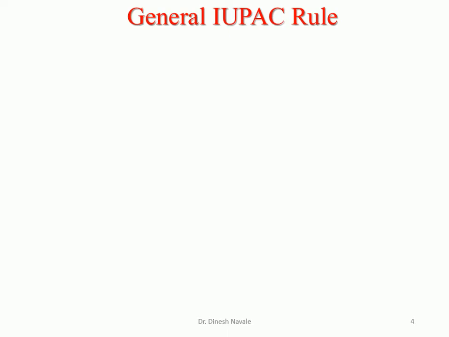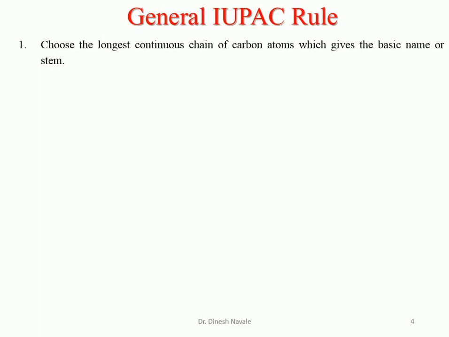Some of the rules utilized for giving the IUPAC nomenclature for alkane are almost the same for giving the IUPAC nomenclature for alcohol. So we are going to give the generalized IUPAC rules. The first is: choose the longest continuous chain of carbon atoms, which gives a basic name or the stem. That means we have to choose the continuous longest carbon chain from a possible structure to give the basic name.